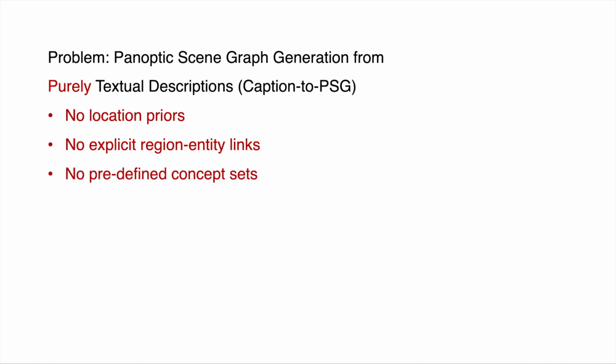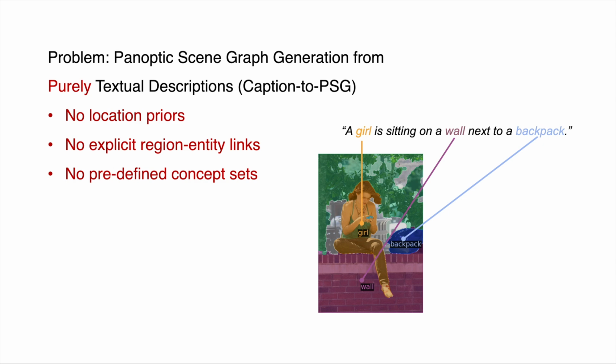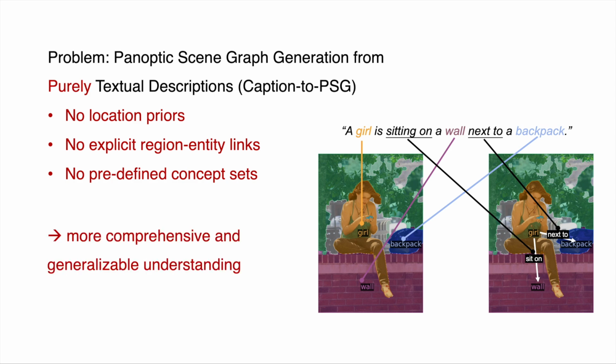Third, no concept sets are predefined, which means the target object semantic and relation predicate concepts defined for inference are unknown during training. Given these constraints, we argue that there are two key challenges to learn a structured understanding from image caption pairs. First, the model should learn to partition the scene and ground entities in language onto the visual scene. Second, the model should also learn the object semantics and the relation predicates purely from textual descriptions. By solving these challenges, the model could associate visual scene patterns with textual descriptions, gradually acquire common sense among them, and finally reach a more comprehensive and generalizable understanding.